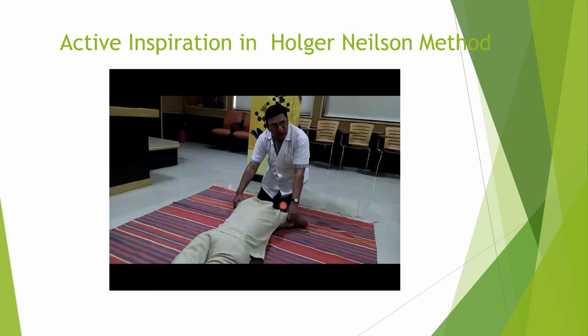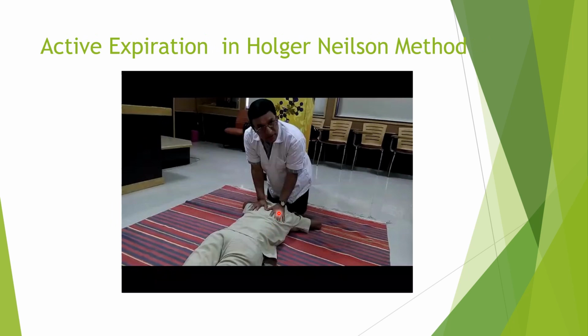After the inspiration occurs, he places his palms on the patient's scapulae, and bending forward, the doctor will apply pressure on the chest from the back. So this will cause expiration. So this is again active expiration.